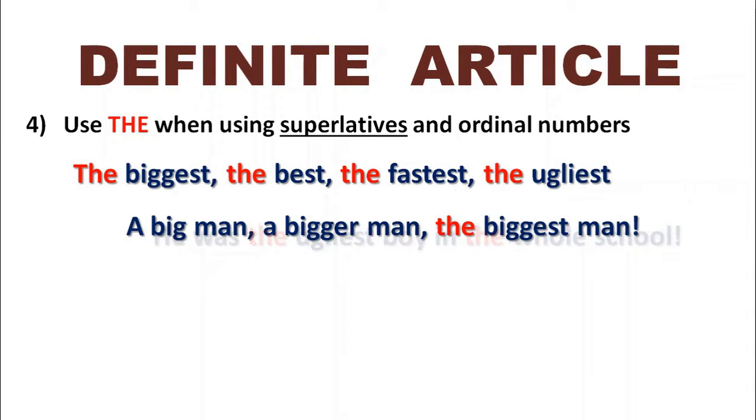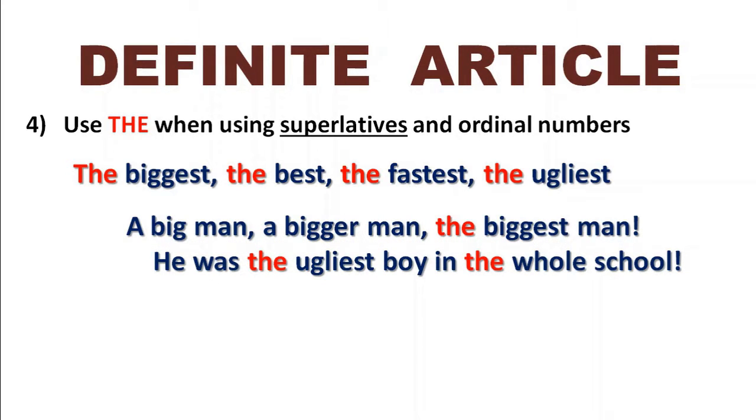You might also say something like, he was the ugliest boy in the school. Again, the ugliest means there's only one of them. He was the ugliest. And we say in the whole school. Now, again, we use the here. We haven't mentioned the school before. We certainly haven't mentioned the whole school before, but that's what we're talking about. We can assume the whole school because we understand that we're talking about a guy during his educational period, a boy, not a man. Okay, so that's why we could say the whole school, even though we've not said a whole school or a school before. We can assume this from the context.